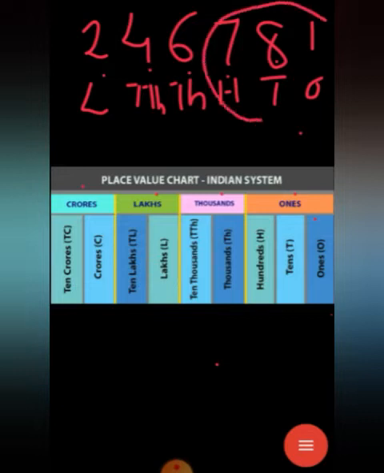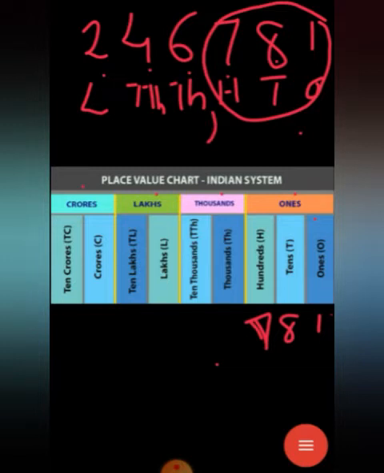The ones period. The ones place number is 1, tens period number is 8 and hundreds number is 7. So these are the ones period. After that ones period we put 1 comma.